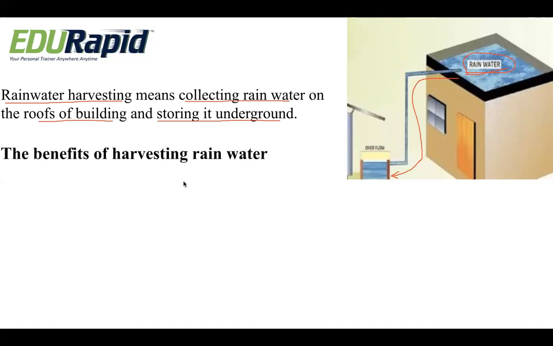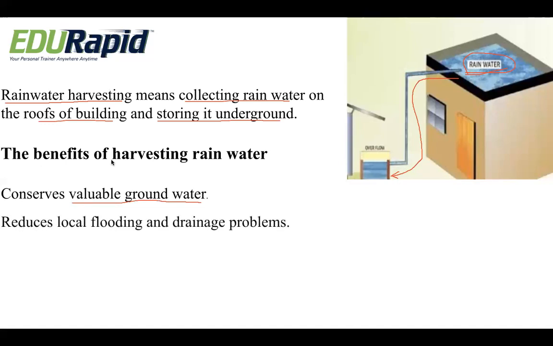So we have so many benefits. Let us study the benefits of rainwater harvesting. First and foremost, it conserves valuable groundwater. Yes, it helps in the conservation of valuable groundwater. Secondly, it reduces local flooding. If there is an excess of water, it leads to flood. So it reduces the local flooding and drainage problems.